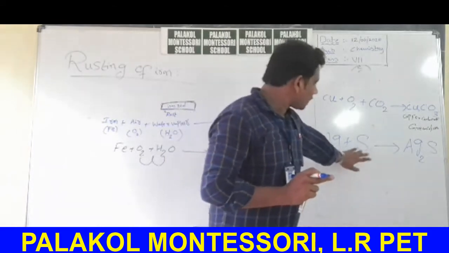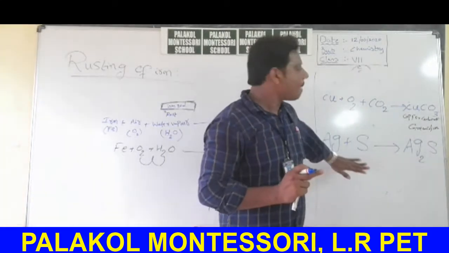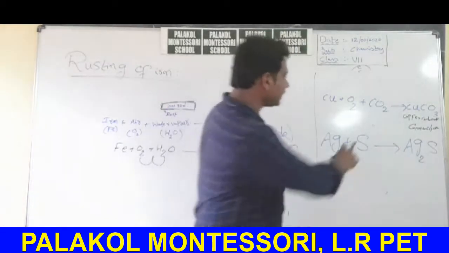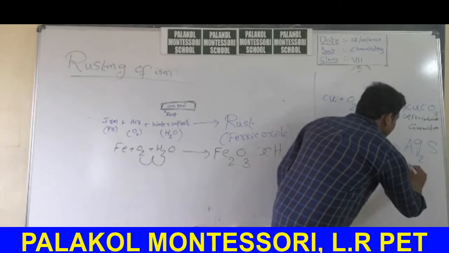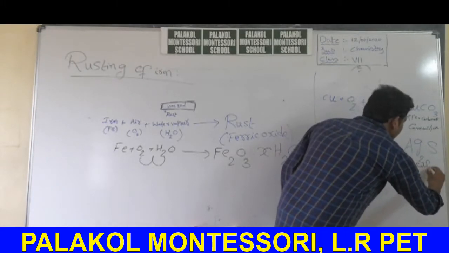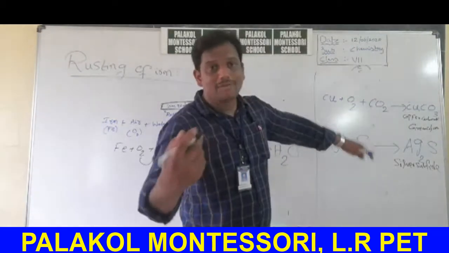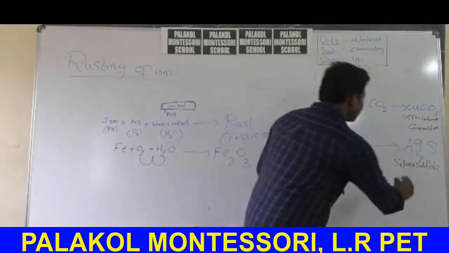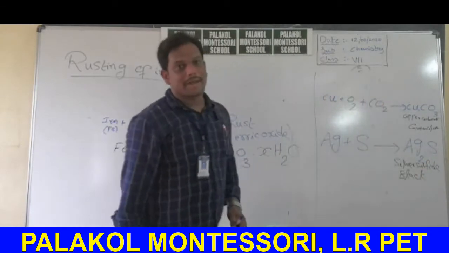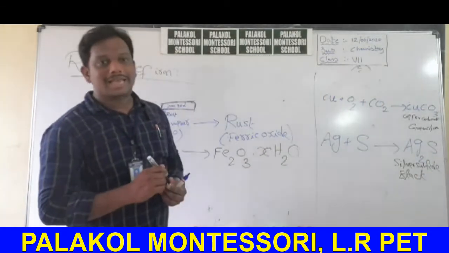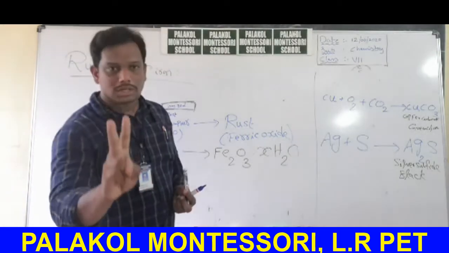Silver plus sulfur gives Ag2S. This equation is also not balanced, no need for balancing. Its name is silver sulfide. What is the color of silver sulfide? Black color. The color of silver sulfide is black. This is about rusting of iron, corrosion of copper, and corrosion of silver.